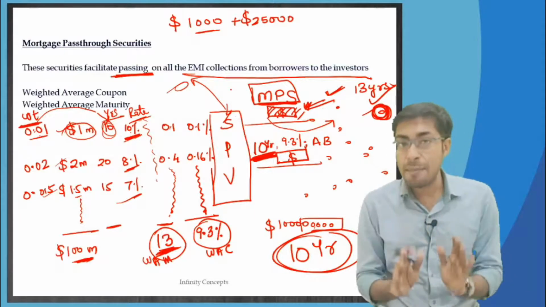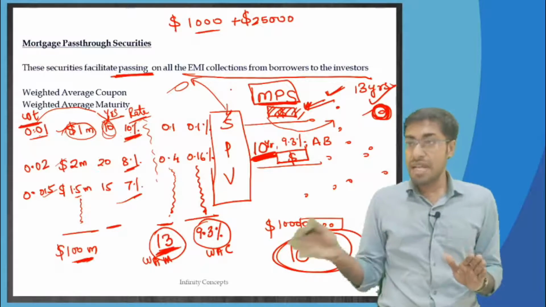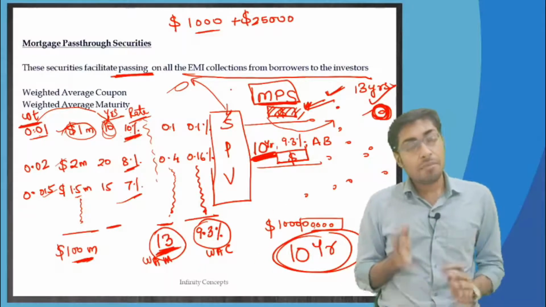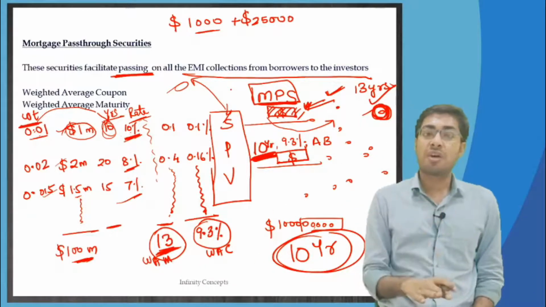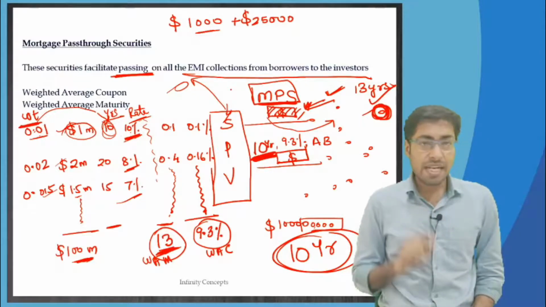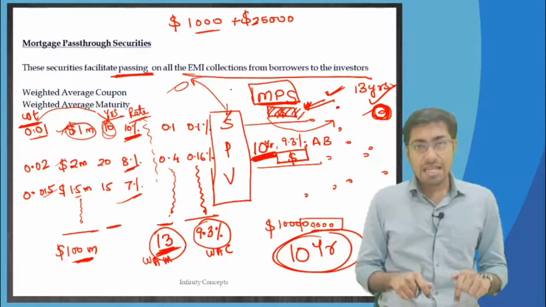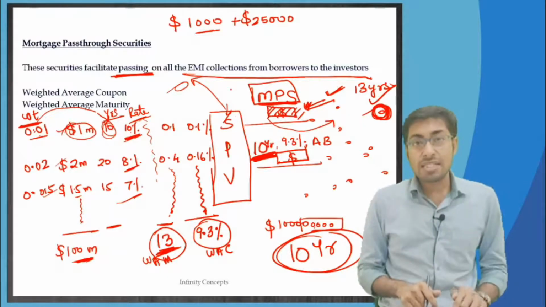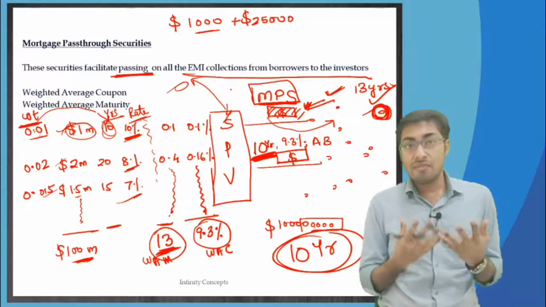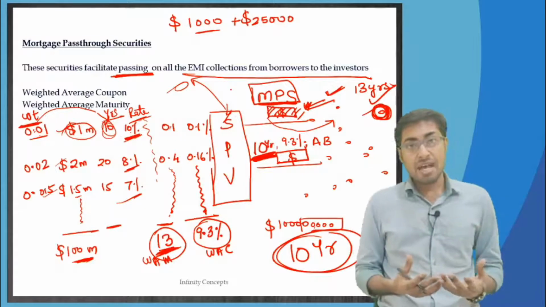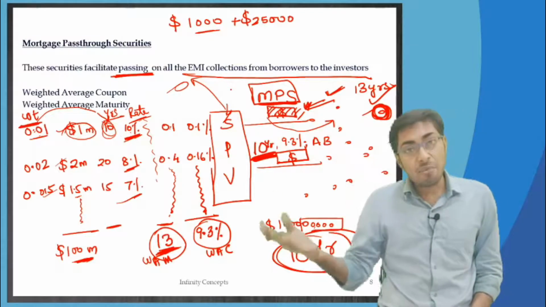Now how much it happens, we don't know. That, when the time comes, only then we will come to know. But prepayments do happen, that is for sure. How much is what we don't know, and that is where a forecast is required. That is why educated people like us are sitting over here and forecasting what the prepayments will be, what the economy is going to be.